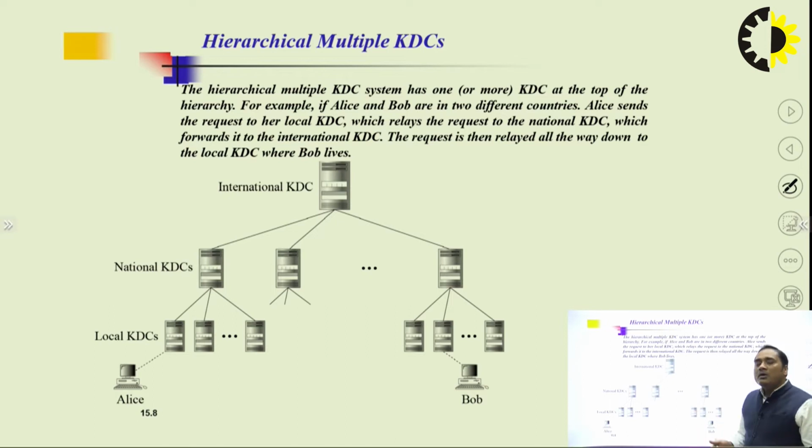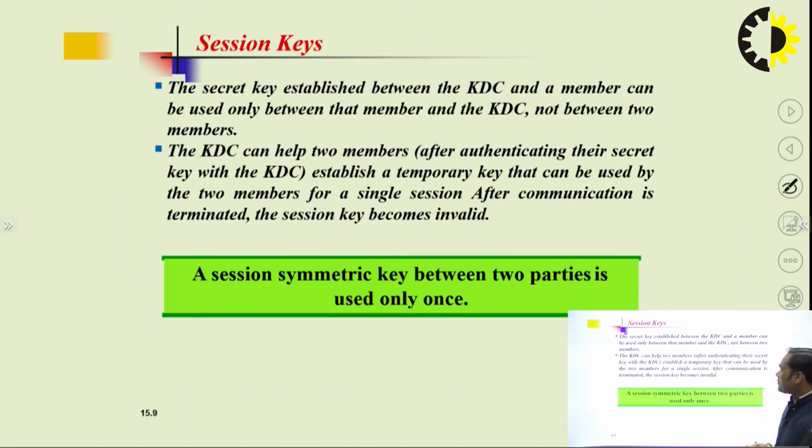So they are following the rules, moving from one level to another, and after that they establish the connection between them. Then they can communicate with each other. So this is another way we can establish the connection with the help of the hierarchical KDC.